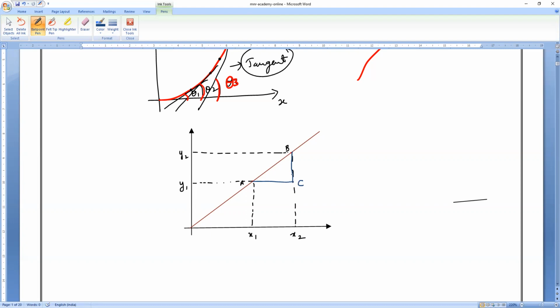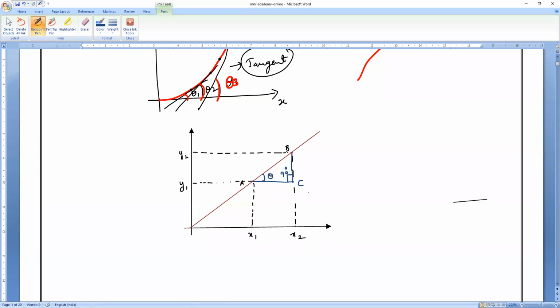Can you tell me what is the angle here? Any one of you? 90 degrees. And here, some angle is present. Call that theta.